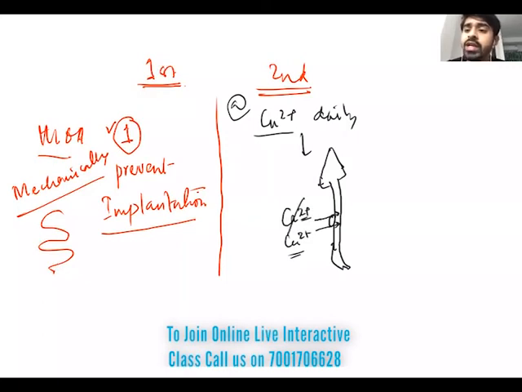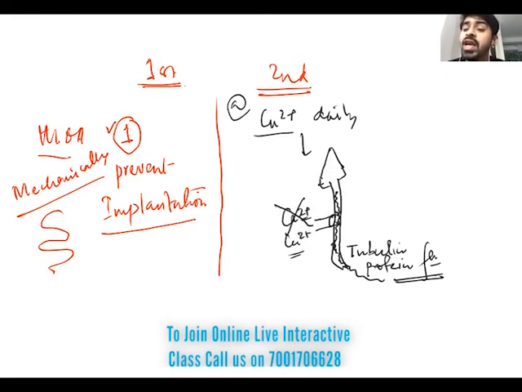But definitely copper cannot do the job of calcium. So calcium entry will be hampered. And calcium is something which helps in tail functionality, I mean, proper functioning of the tubulin protein of the flagella.